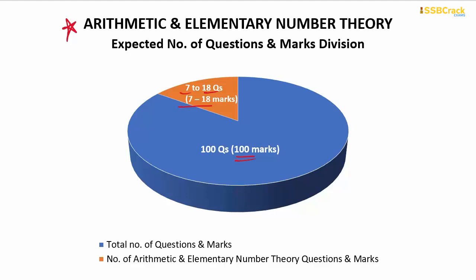As you know, the marking scheme for the CDS mathematics section is that there will be 100 questions for you to appear for, and each question will carry 1 mark. Right. So based upon that, 7 to 18 questions indirectly means 7 to 18 marks which you could get for this particular topic out of the 100 marks question paper.